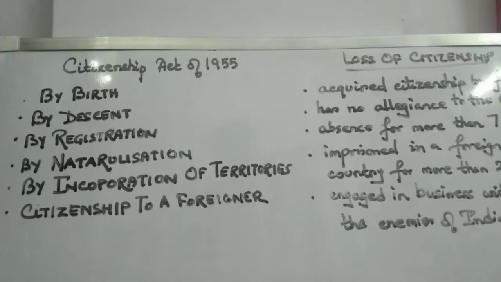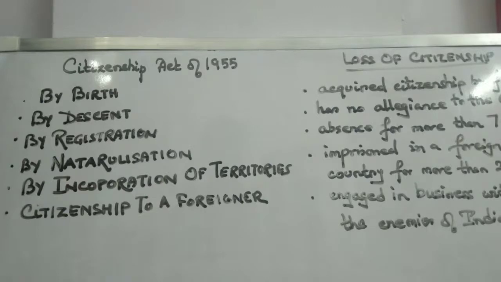The Constitution of India recognizes the different categories of people who had been recognized as citizens of India, and accordingly the Citizenship Act of 1955 was passed by the Parliament. According to this act, the different modes of acquisition of citizenship are, first, by birth. Here, a person who was born in India after 26 January 1950 shall be considered a citizen of India.